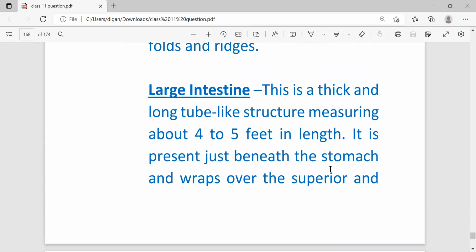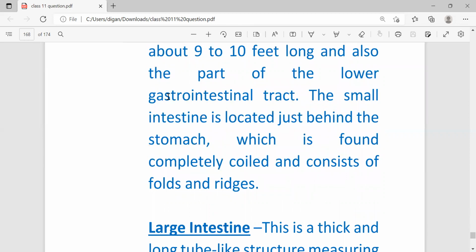So I am giving you the different parts of the digestive system, but if you have a shortage of time, then you just write the name, suppose large intestine, and write just one line about it, but don't skip any part of the digestive system.